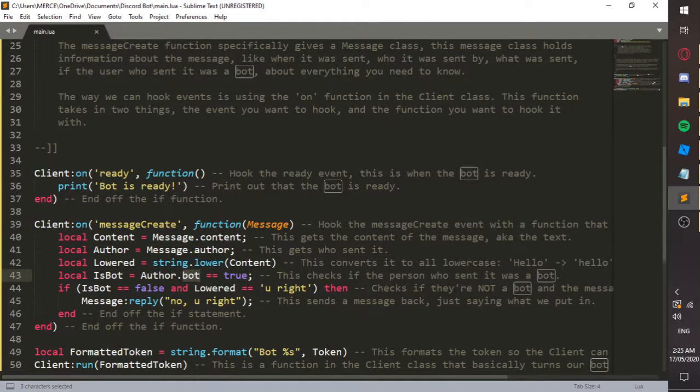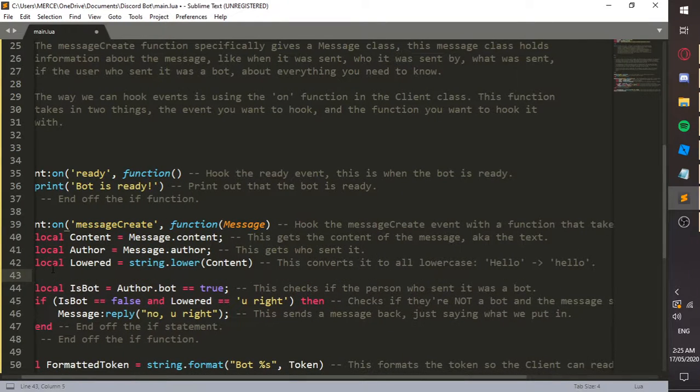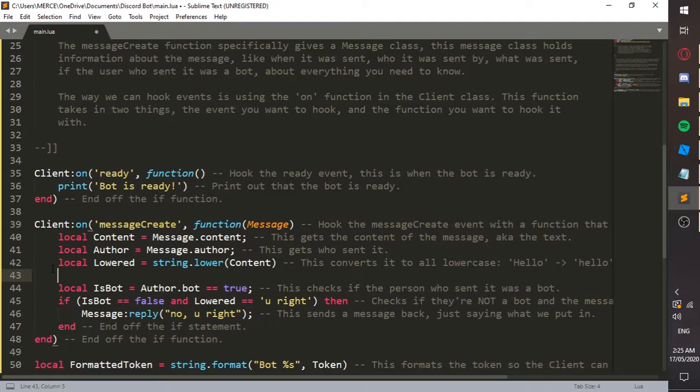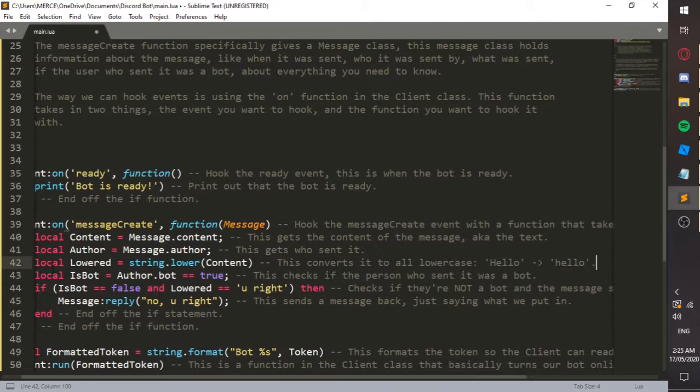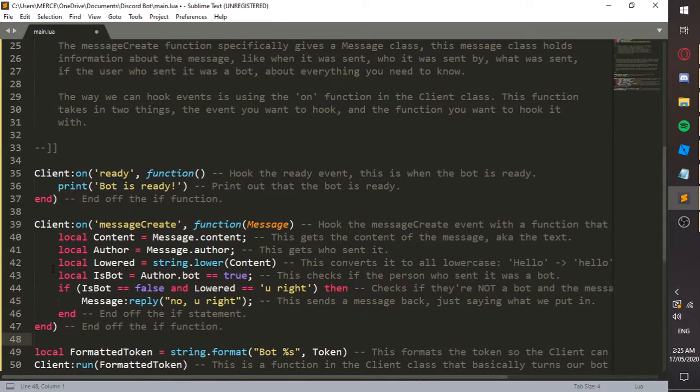And I didn't say this: the bot property holds whether or not they are a bot, a true or false value. And in Lua, compared to Python, and most programming languages have all lowercase or all uppercase, which is what C++ does for some of their variables.